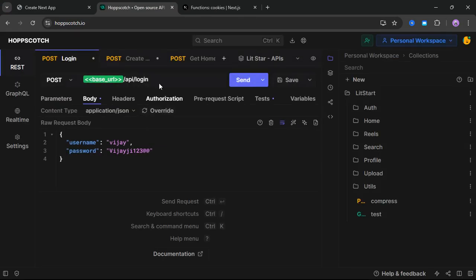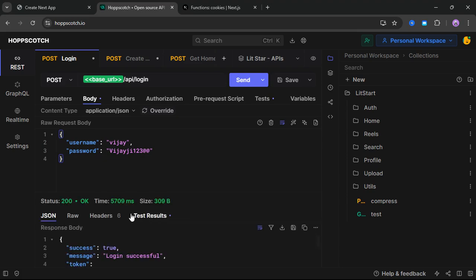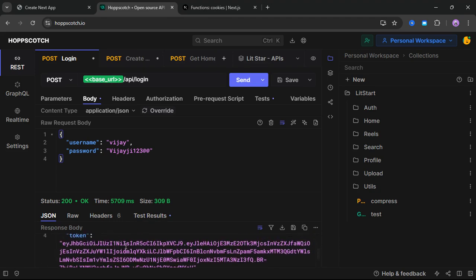Can you see this? This is Hoppscotch, I hope you are aware of it. This is the login path, API slash login, and this is a post method. Inside the body we need to send some data, username and password. If I click on send, it will return a token and a login success message.